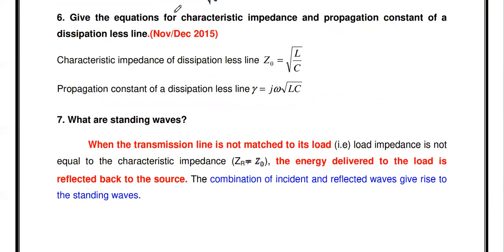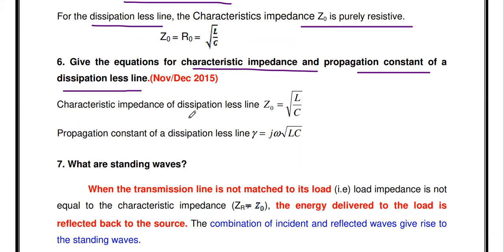Then the next question: give the equations for the characteristic impedance and the propagation constant for a dissipationless line. It is a university question, November December 2015. The characteristic impedance of a dissipationless or high frequency line is purely resistive, with the value Z naught equal to square root of L by C. Similarly, the propagation constant of the dissipationless line is purely imaginary, gamma equal to j omega square root of LC.